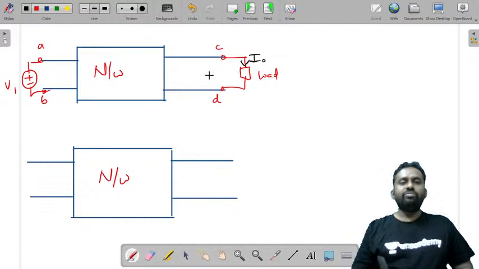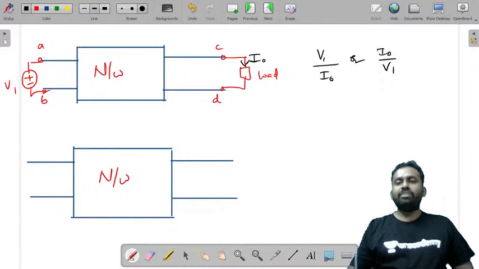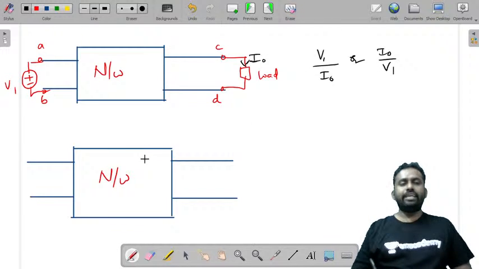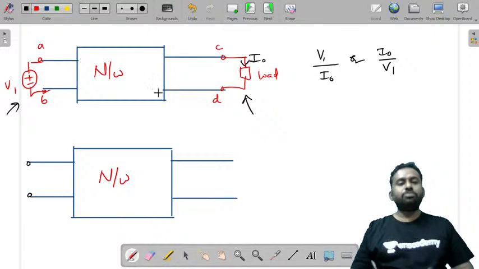Now if you take this, find this response V1 by I naught or I naught by V1, कुछ भी, you can take either way. Now this ratio will remain the same when you interchange the positions of this excitation and response. और ये excitation और response की अगर places interchange भी कर दिए तो then the ratio will not change. That is the reciprocity theorem.